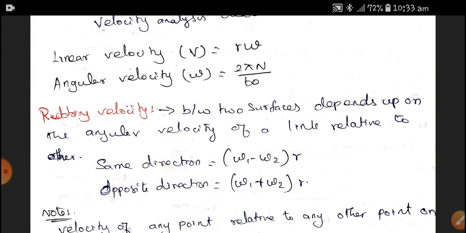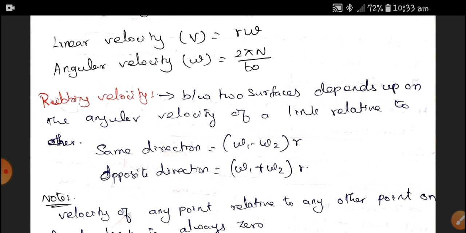When it is in pure rolling, there is no rubbing velocity. The relative velocity of a pure rolling wheel on the surface is zero, as we all know. If it is in a skidding condition, the difference between the two surfaces, depending upon the angular velocity of their links relative to each other, is called rubbing velocity.